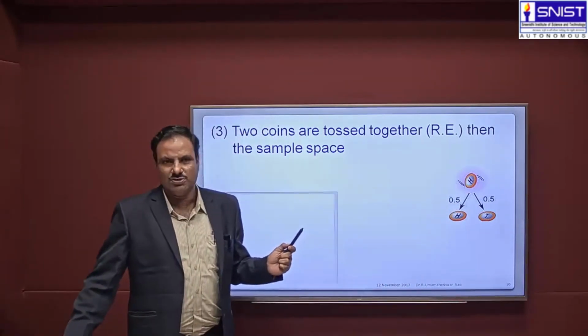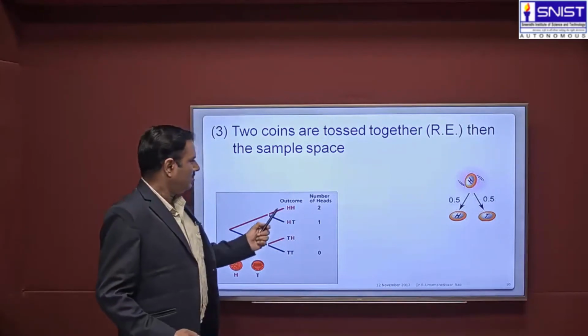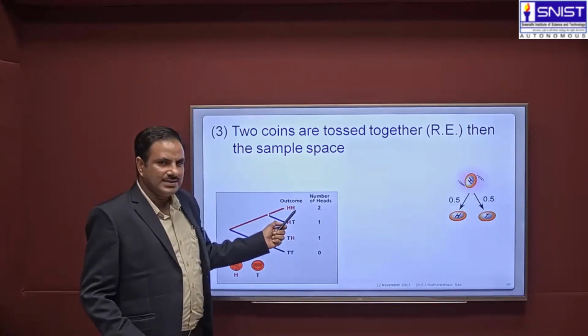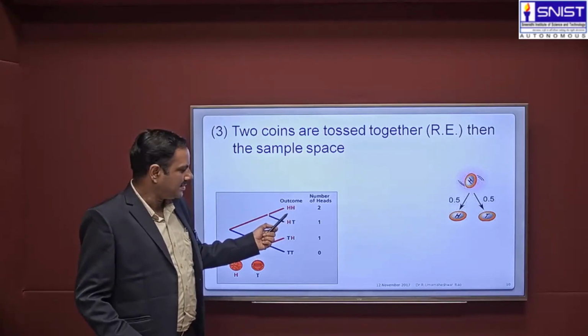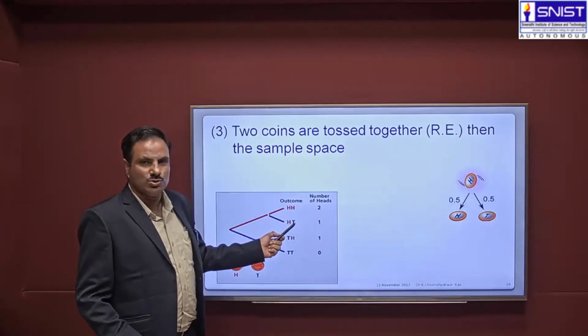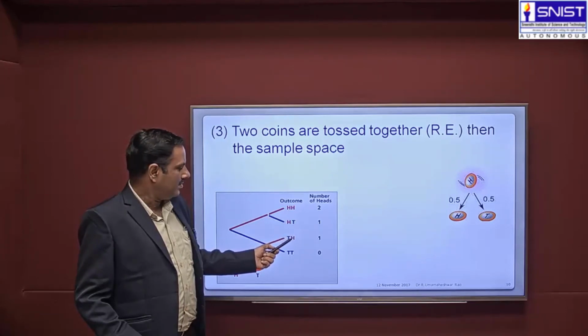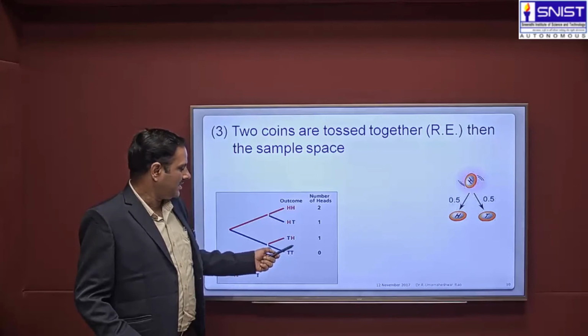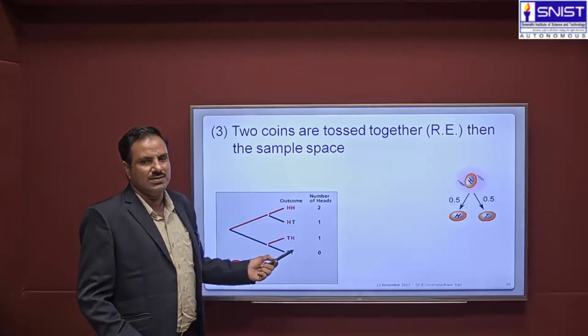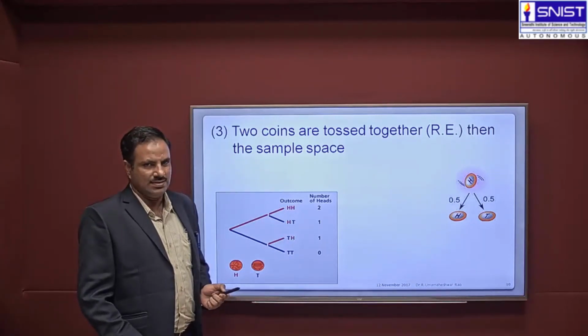Since the 2 coins are tossed, the possible outcomes are HH, which represents both coins showing heads; HT, the first coin shows head and the second coin shows tail; TH, the first shows tail and the second shows head; and the last possible outcome, TT, both coins show tails.